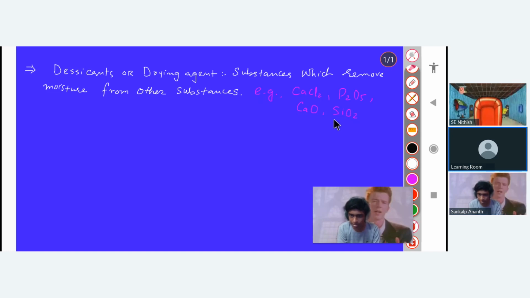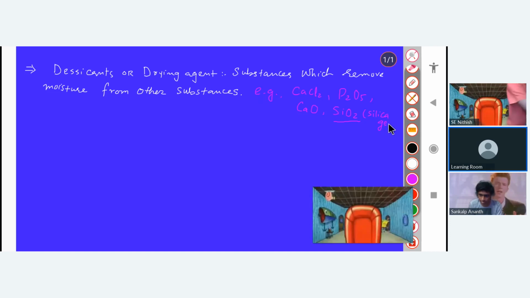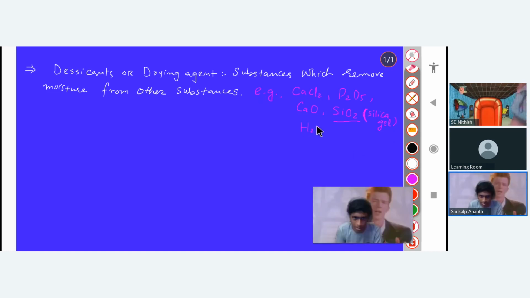That is actually silicon dioxide, known as silica gel. So that will absorb moisture so that the medicine will not get destroyed or degrade. So you have to remember these compounds absorb moisture.